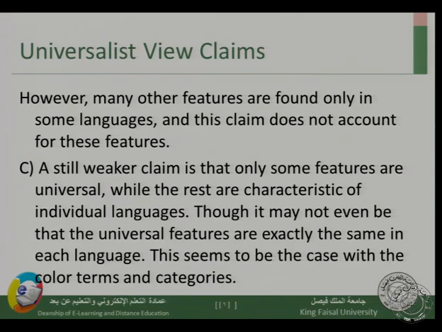This seems to be the case with the color terms. If you remember, we said color terms exist in all languages, and they are the same in all languages in some cases, but there are other cases where they differ from language to language.